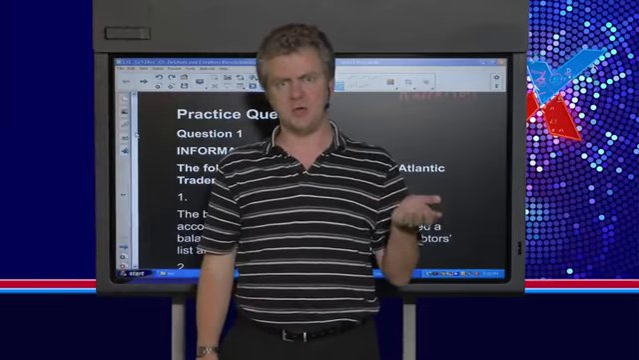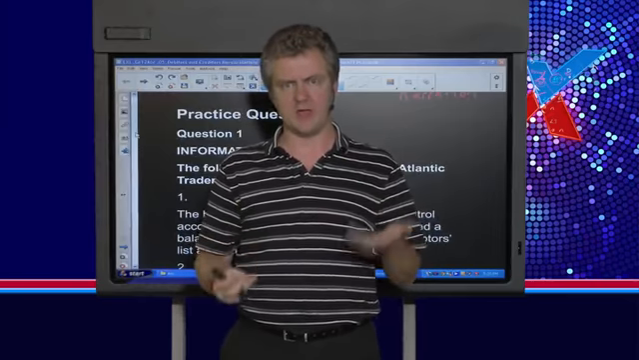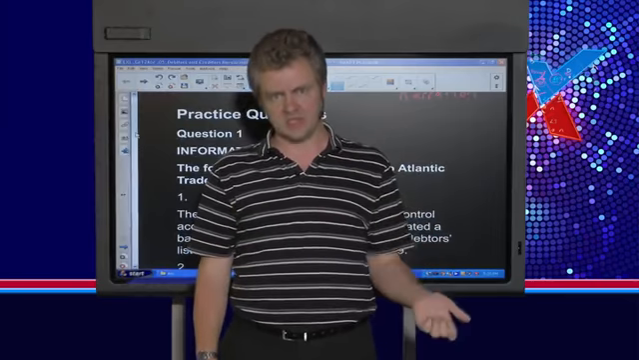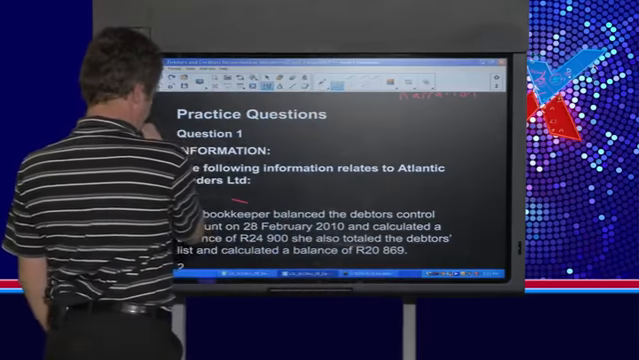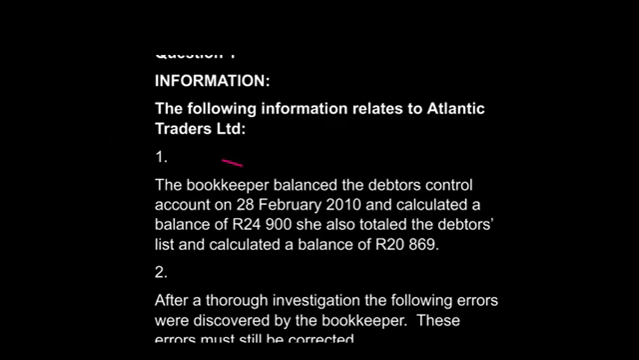Okay, so before the break, we looked at some of the theory that we had to go through, and I explained to you where we find the errors and where we reconcile the differences between the debtor's control account and the debtor's list. So here is a typical question that you could be asked, and there's a whole lot of information which I'm going to read through as we need it.